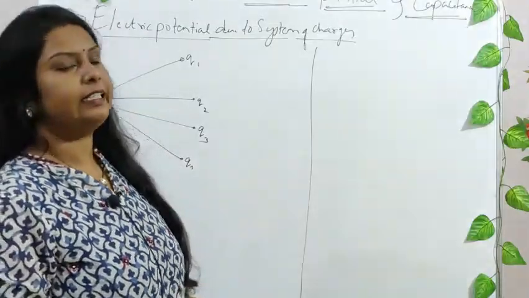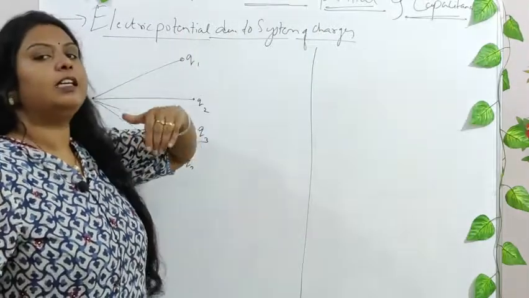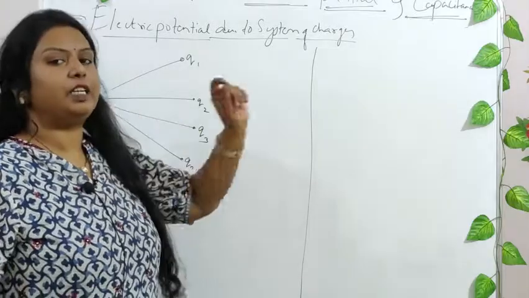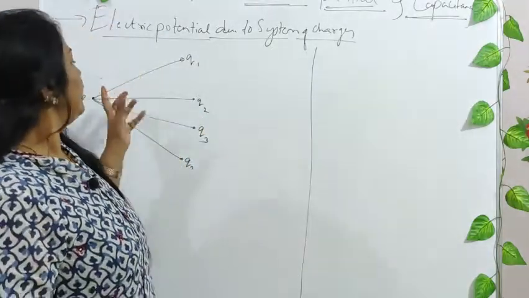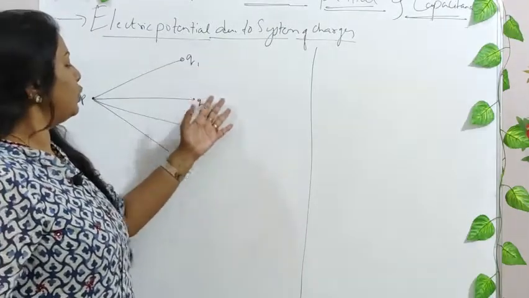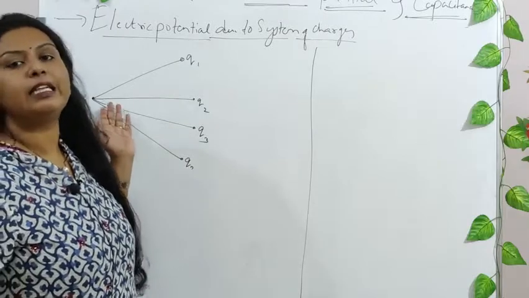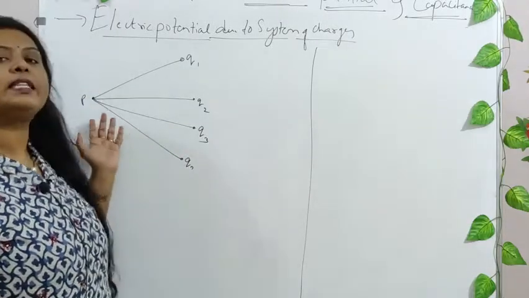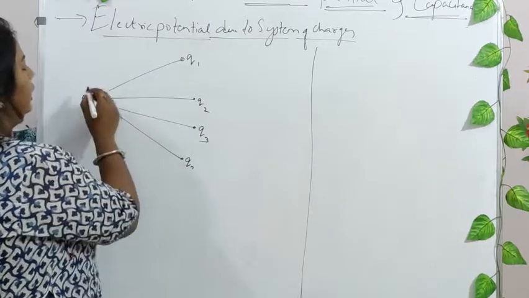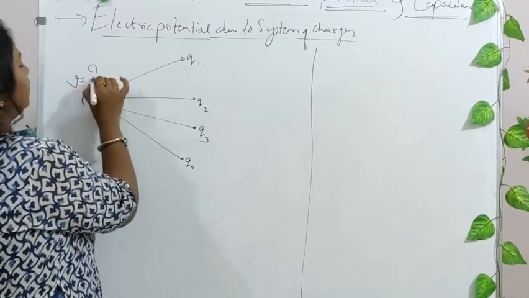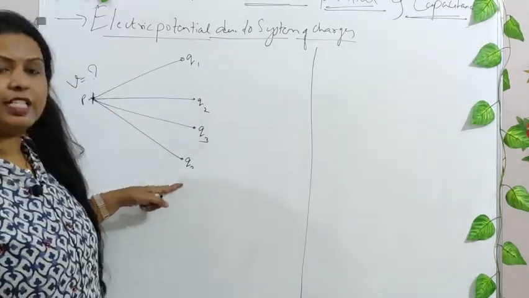Now in the very next derivation, electrostatic potential due to a system of charges, the earlier case had only one point charge and one test charge, and then we found the electrostatic potential. Now there are so many charges, Q1, Q2, Q3 up to Qn, and you want to find the electrostatic potential at this particular point, say P. Here you have to find out the potential, and the potential at this point will be because of all the charges.